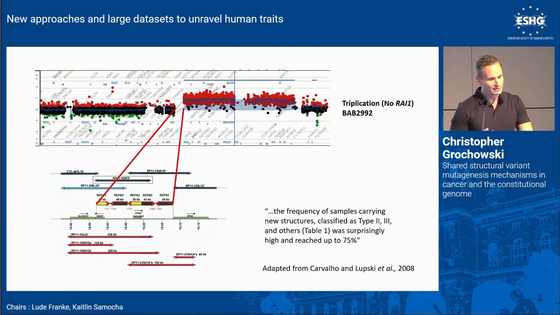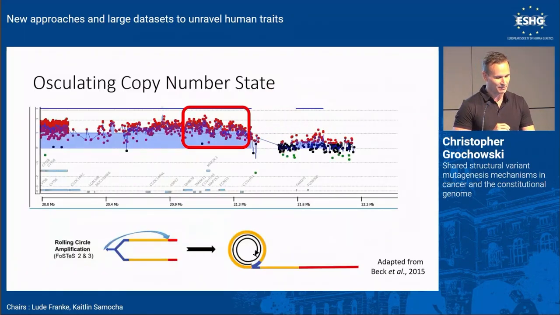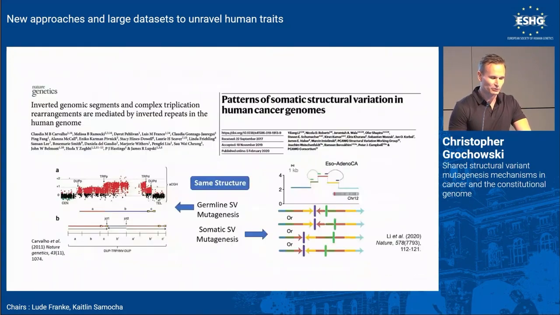But for us, we see these repeats, especially these direct and inverted repeats, as mediating the formation of these higher order amplifications within this sample. And again, when we look at these samples, it's interesting because we have an oscillating copy number state at the end, suggesting there's a rolling circle type amplification to form these higher order events.